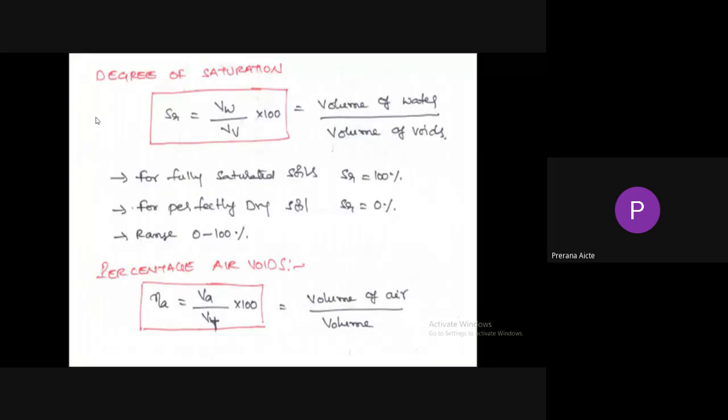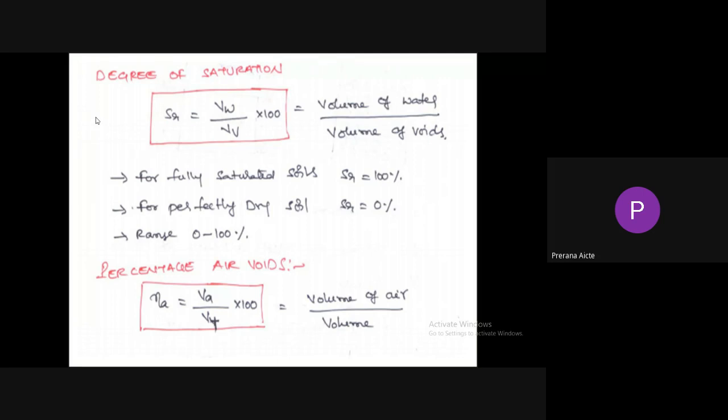So coming to degree of saturation. Degree of saturation is the ratio of volume of water to the volume of voids. For fully saturated soil, all the voids are filled with water. That means volume of water equals volume of voids. That's why for fully saturated soil, degree of saturation is equal to 100%. For perfectly dry soil, all the voids are filled with air. There is no water, so degree of saturation is equal to 0%. So the range of degree of saturation is 0 to 100%.